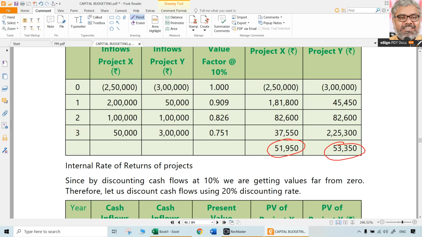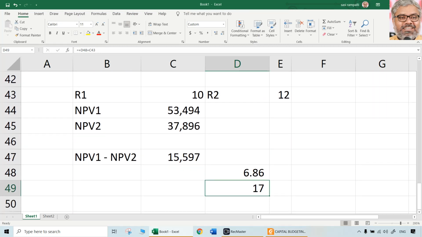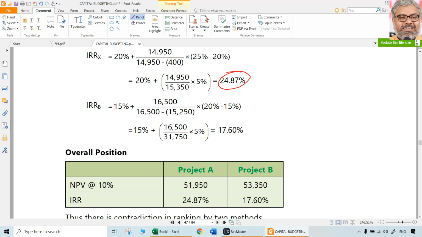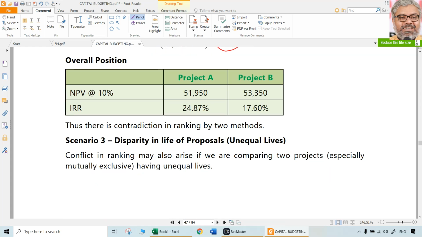So for project X it is 51,000, around 52,000. Project Y it is more. So from the NPV point of view, project Y is having more NPV. That looks good. If you calculate IRR for project Y, it is calculated automatically, but you have to do it separately. It comes to around 17%. It was earlier coming around 23-24%. Here it is 17% approximately. One thing for sure is, overall, project X is good when you look at IRR, but project Y is good when you look at NPV. So dilemma. So conflict.